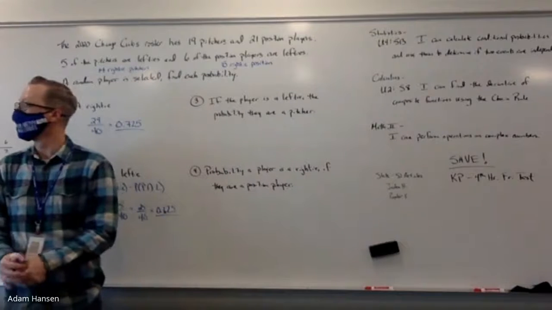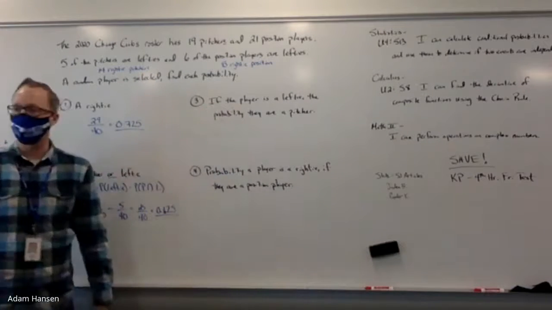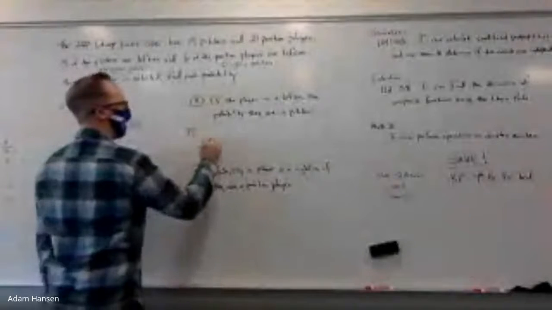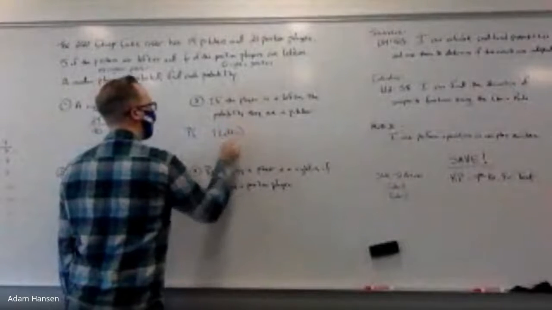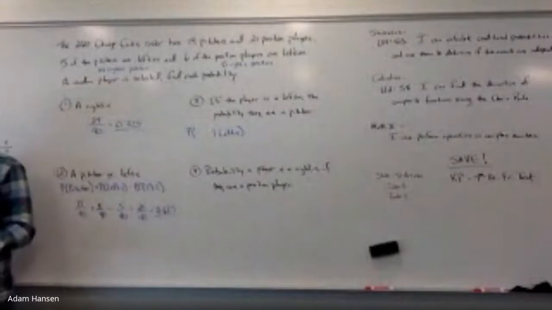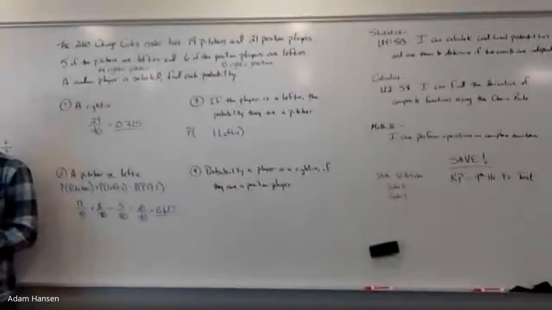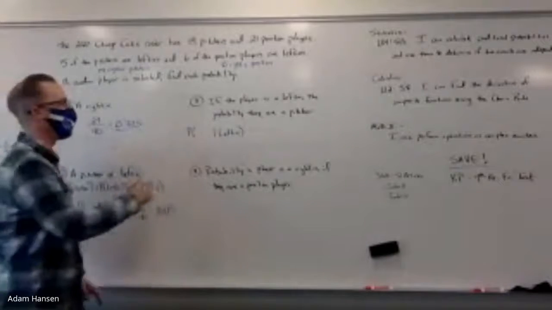The players are lefty. Out of all the lefties, what's the chance that you're also a pitcher? That's what we're trying to answer, right? So using some notation, our conditional probability notation is, given that they are a lefty, I put a vertical bar down the middle. The part I'm assuming, the conditional part, what I already know to be true, comes after that vertical bar. If you are a lefty, what's the chance that you're also a pitcher?